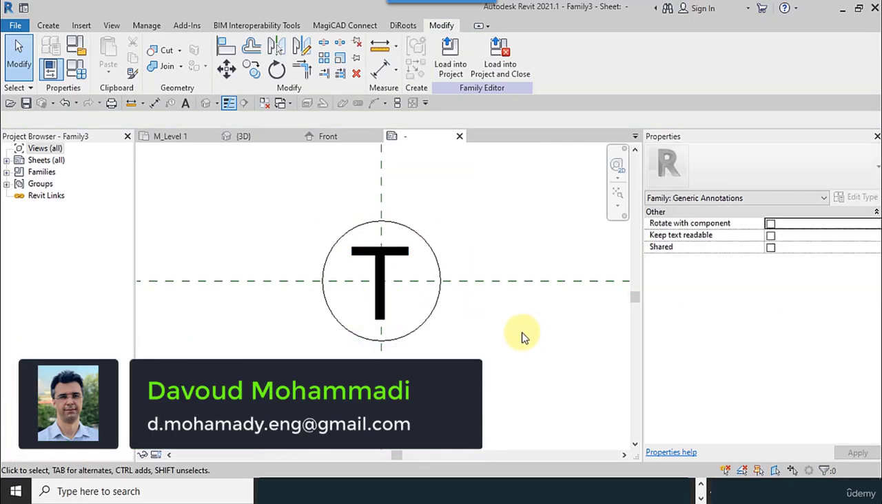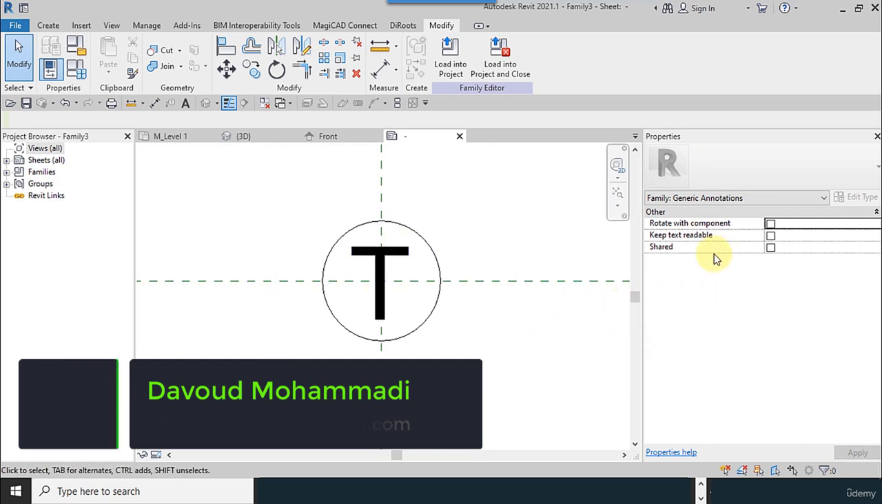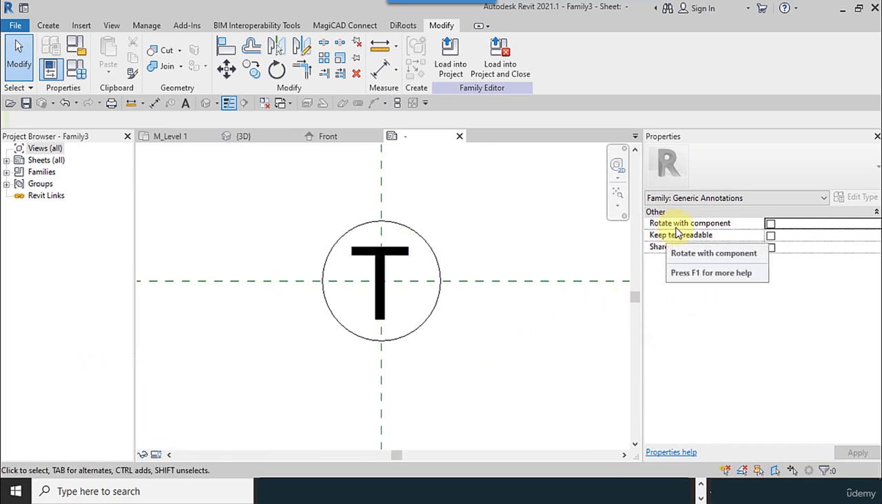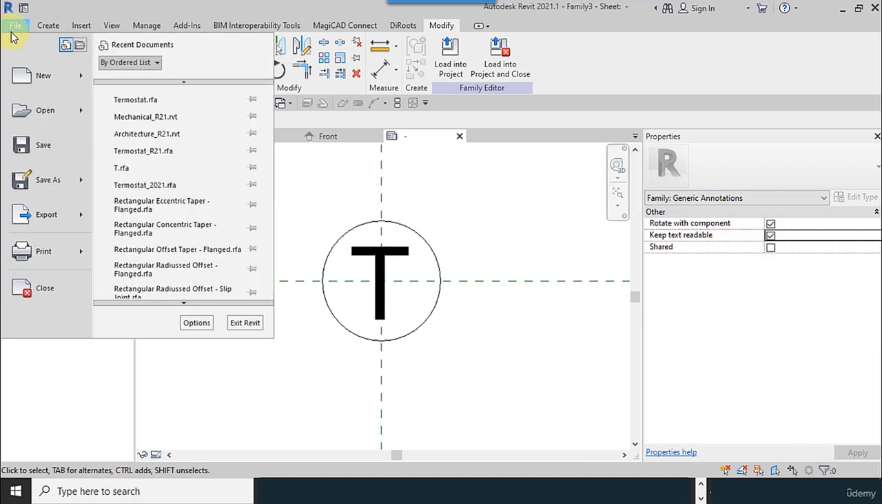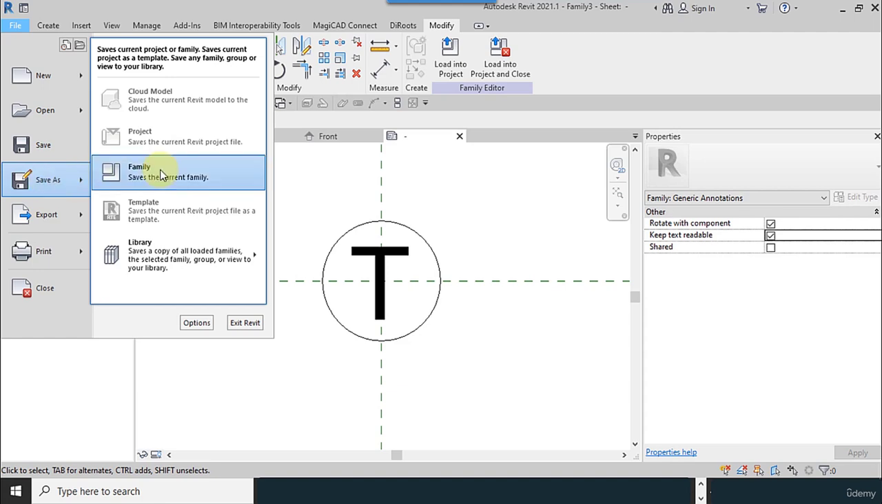I move it a little downward. The note is these checkboxes must be activated: rotate with component, and keep text readable. This is very important. Please do not forget this. I save this file as a family.